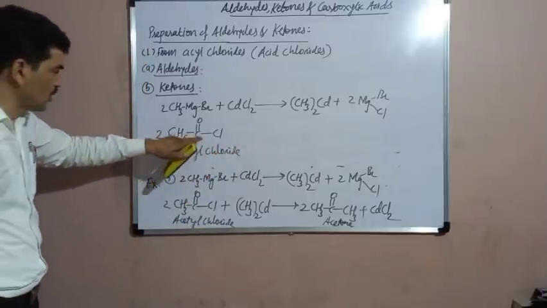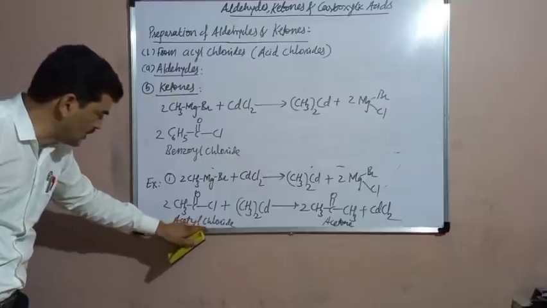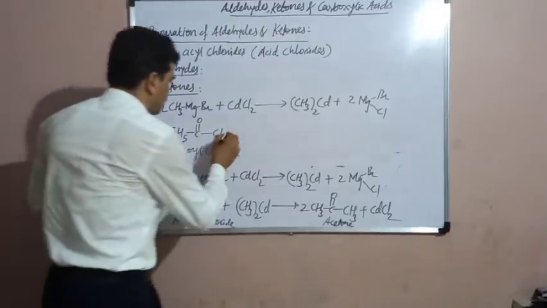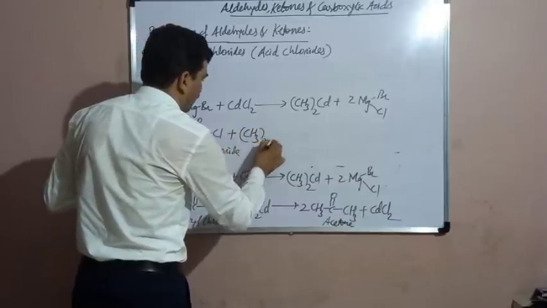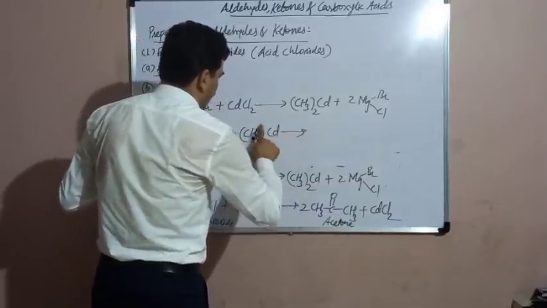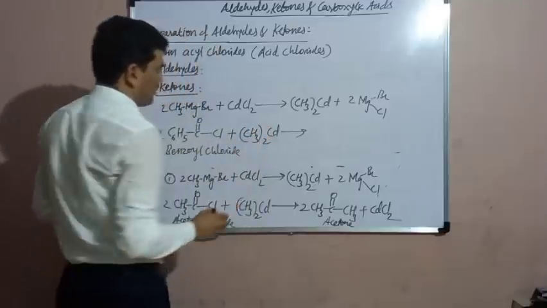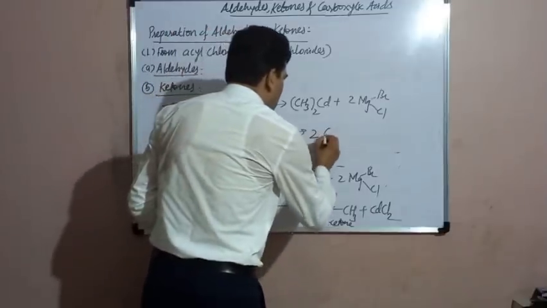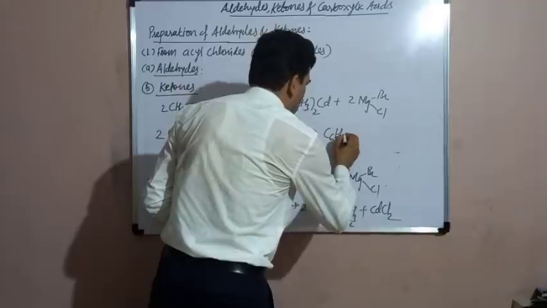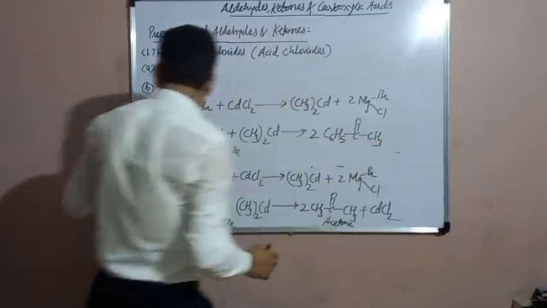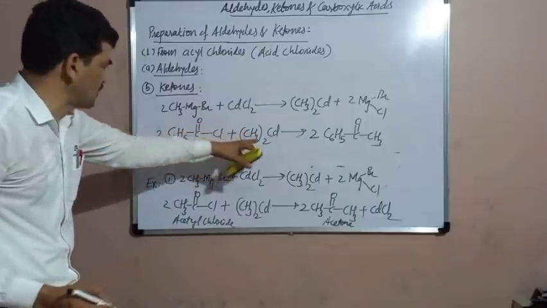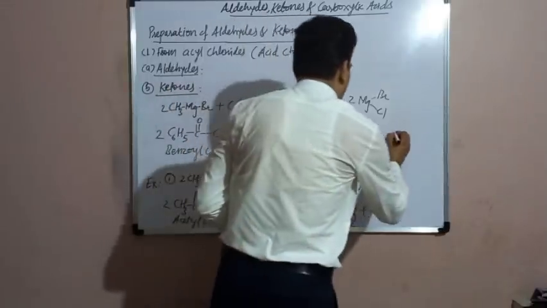Acetyl chloride is the chloride of acetic acid. On reaction with dimethyl cadmium, it will give 2 moles of C6H5 C double bond O CH3 plus cadmium chloride.